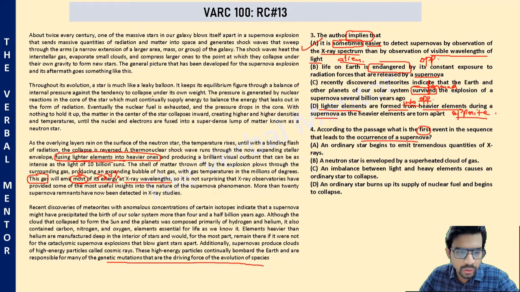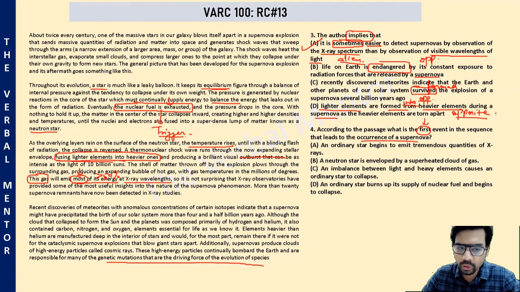Okay. Now please note, an ordinary star maintains its equilibrium between outside pressure and inside pressure, but that balance is disturbed when the nuclear fuel is exhausted. So this is the trigger. This is the triggering event for supernova, and then neutron star is formed, and then temperature rises, and finally supernova, an outburst happens. So the first event, therefore, is burning up of nuclear fuel inside an ordinary star's core.